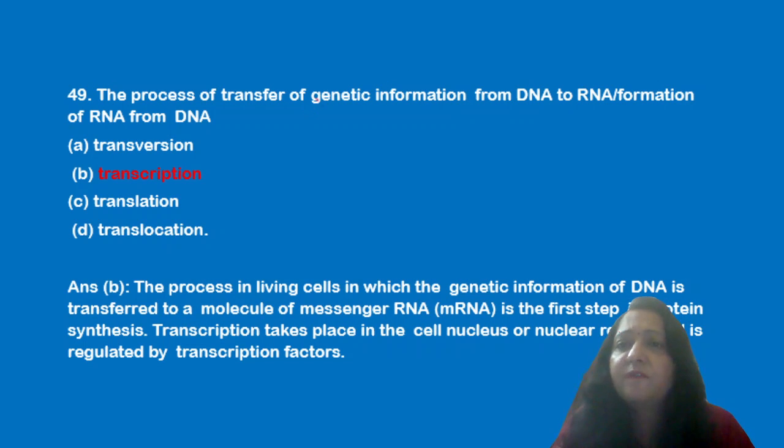The process of transfer of genetic information from DNA to RNA is known as transcription, translation, translocation. Now we know that the process of transfer of genetic information from DNA to RNA is the first step. So it is known as transcription. So option B is the correct answer.